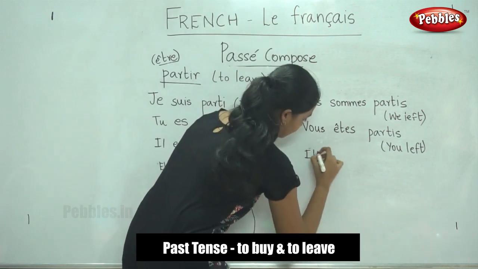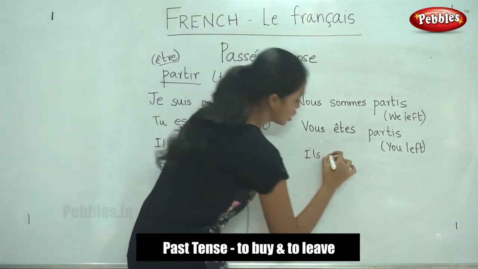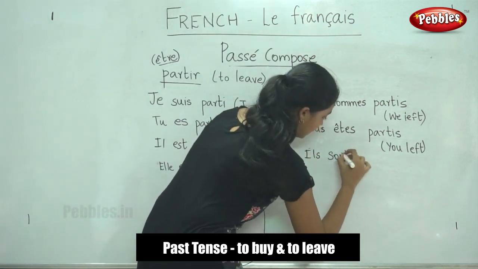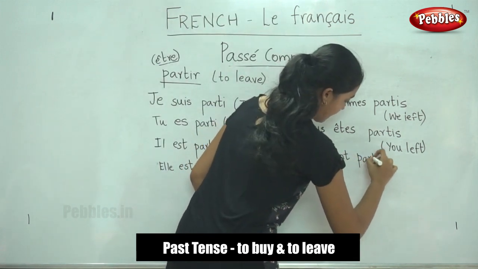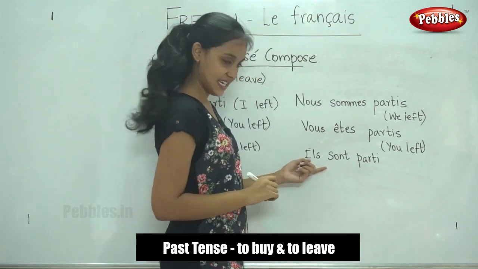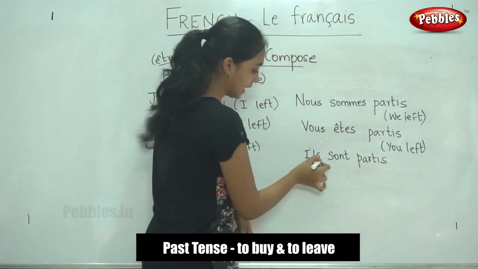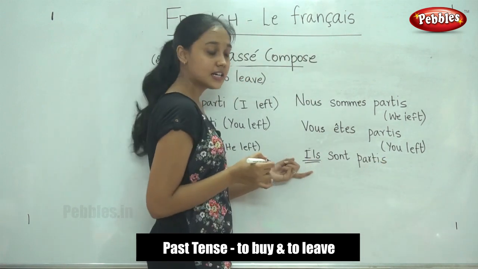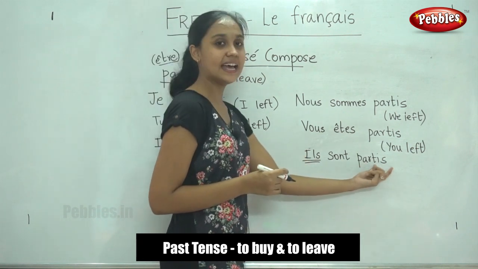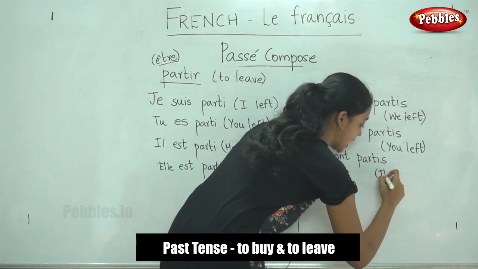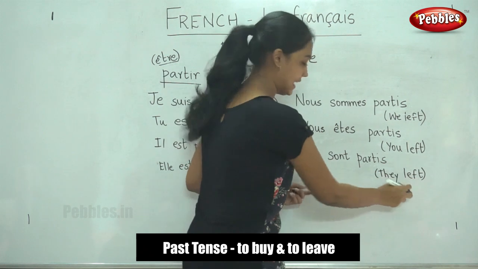Next, for ils. For ils, what is the être conjugation? It is sont. Ils sont, and the past participle is parti. And yes, we need to add the letter S because ils is third person plural. Since it is in the plural form, we add an S. It means they left. They left.